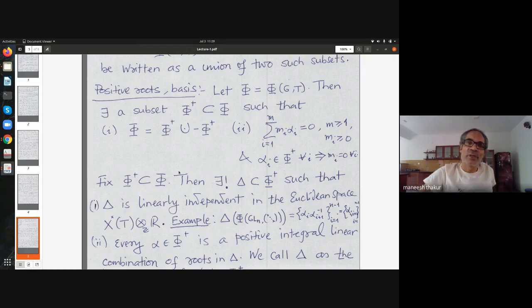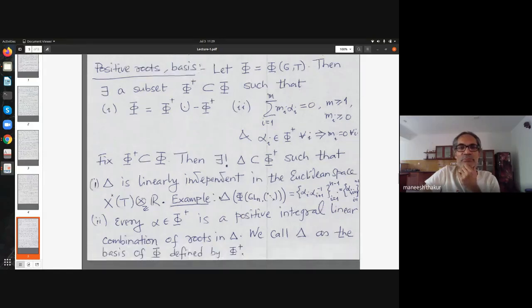Once you have this, you can prove that there exists a unique subset. Once you fix, there is no uniqueness about phi plus, because for example, this set can be treated as a different phi plus, right? Because its negative is this. So there's no uniqueness really for this. But once you fix positive roots, then there is a unique subset contained in the positive roots, such that the elements there are linearly independent.